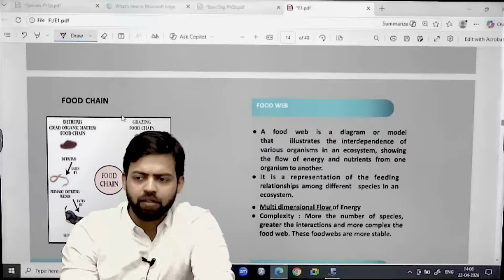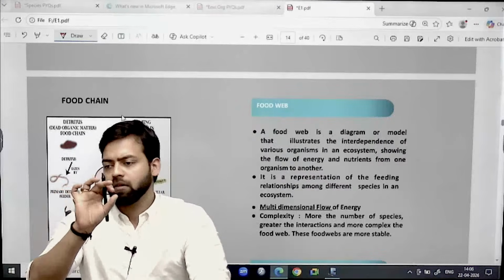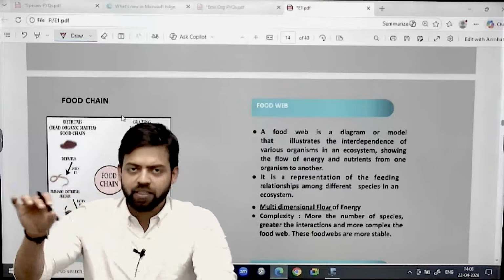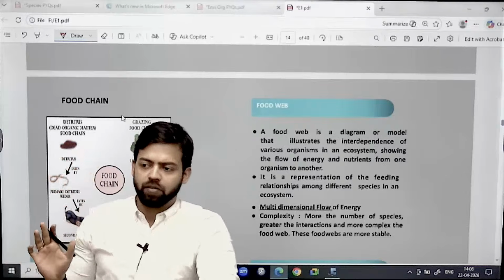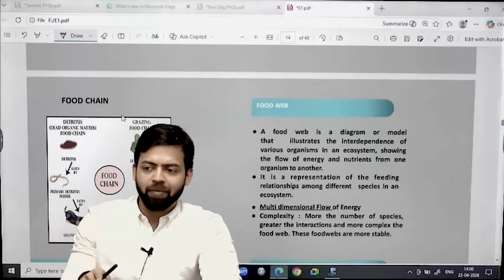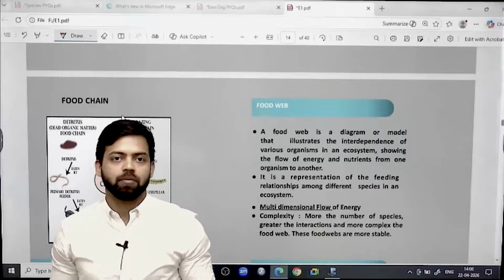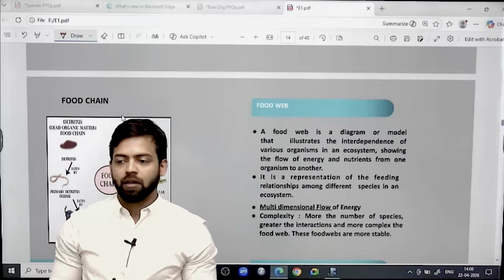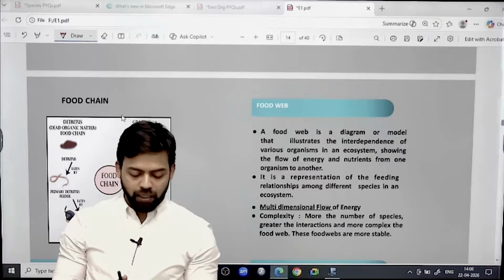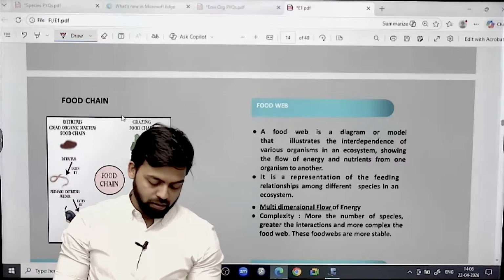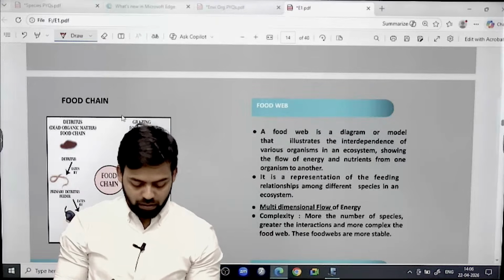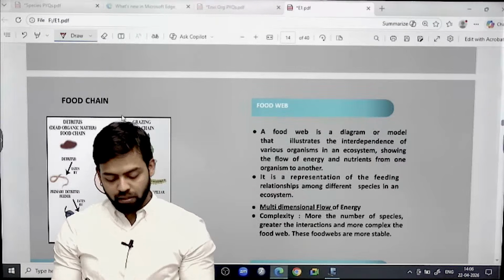So food chain, unidirectional, one chain is there, that will be termed as food chain. Food web, complex system. One organism is eating another organism, complex system. For example, bird can eat grasses as well, primary consumers as well.